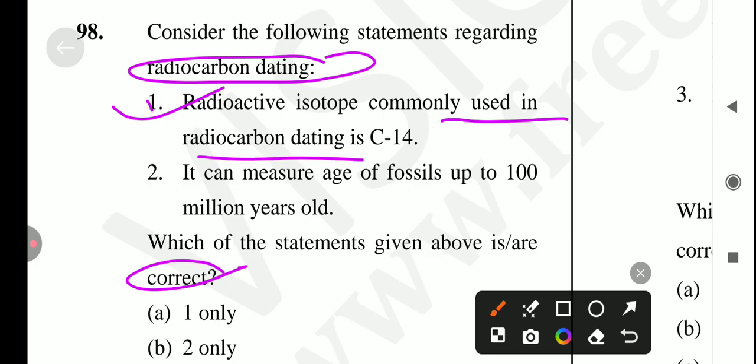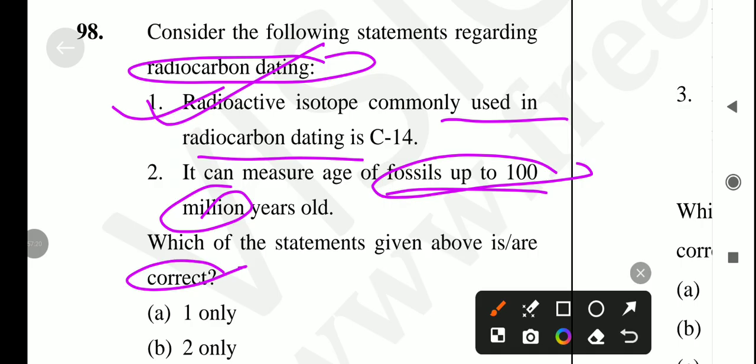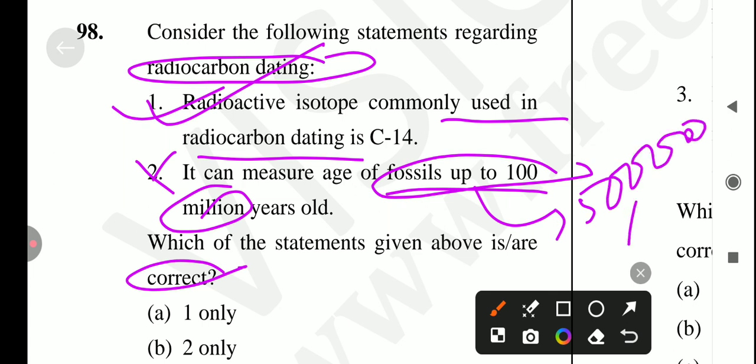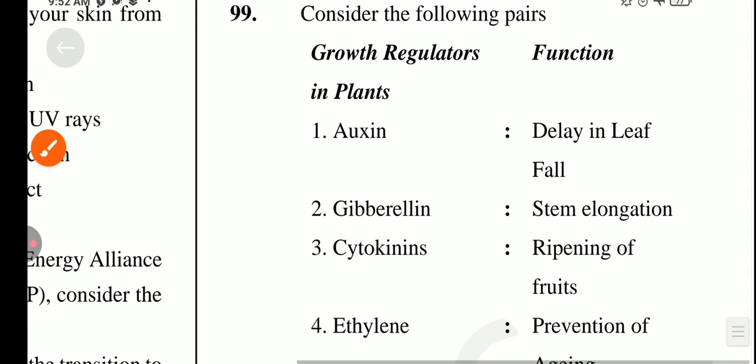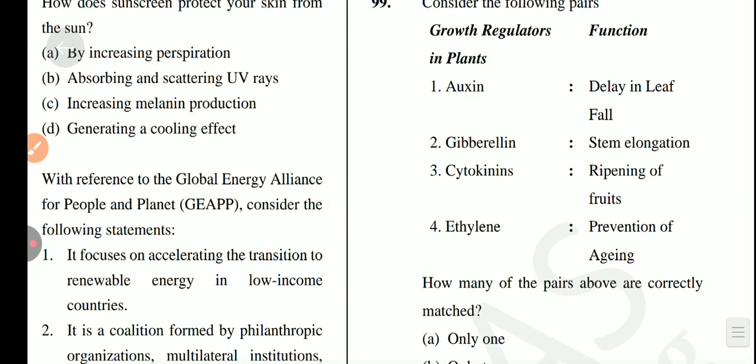Is it true? Yes, it's a correct statement. Next is, it can be measured age of fossil up to 100 million years old. No, it's not a correct statement because it can be measured age of up to 50,000 years old. Okay, so answer for this question is option number A. Only one is correct. Next is, consider the following pairs.